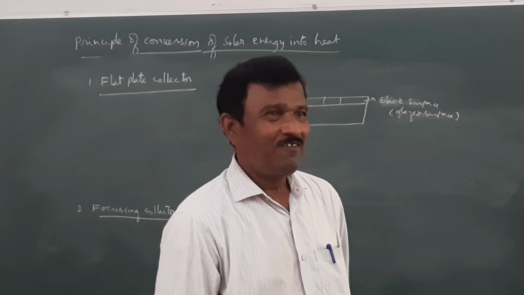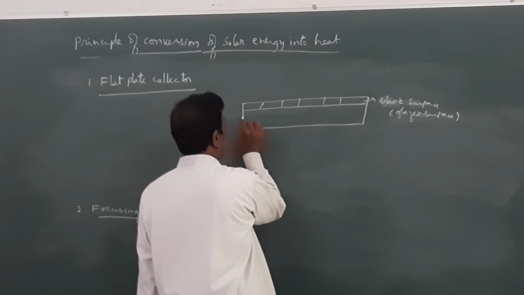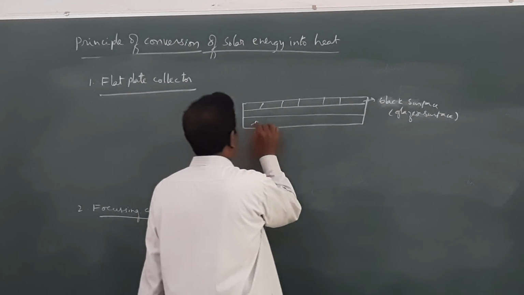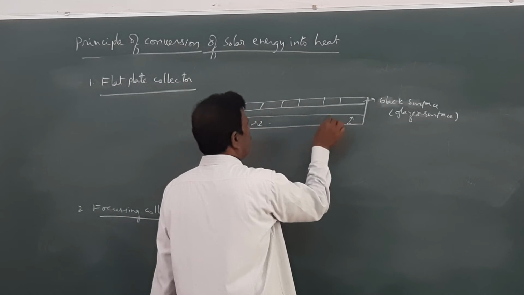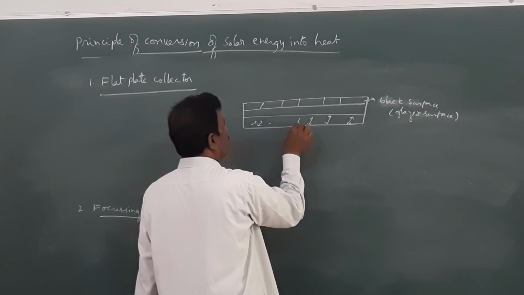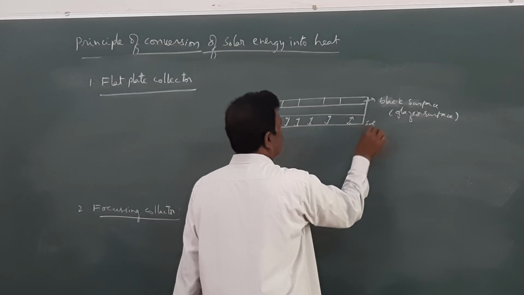And below this glazed surface there are a number of solar cells, and these solar cells will absorb solar energy.